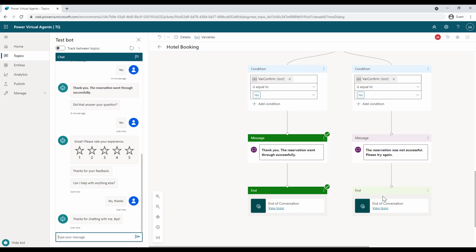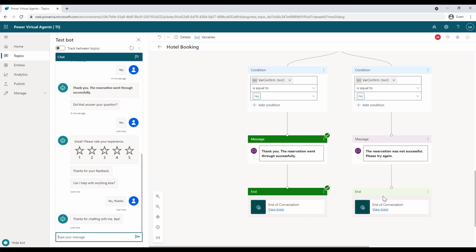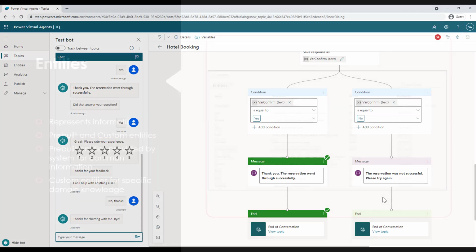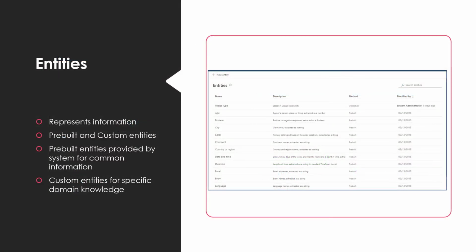how you can create a topic within a bot, and then how you can go to the canvas and then configure the flow over here. Next, we are going to look into entities.